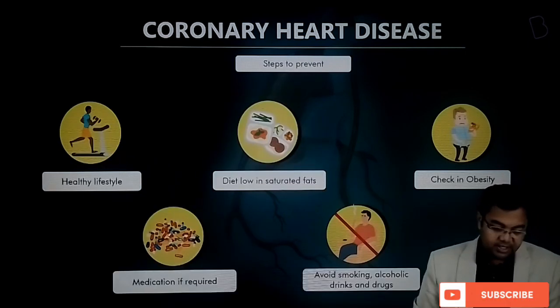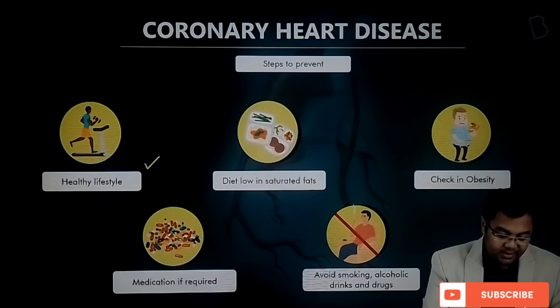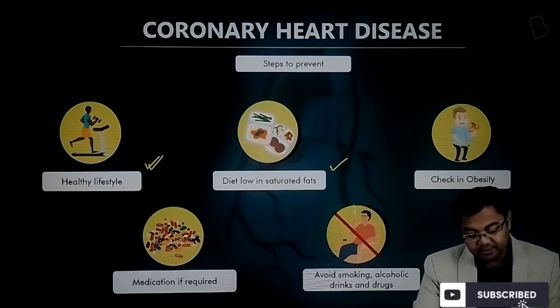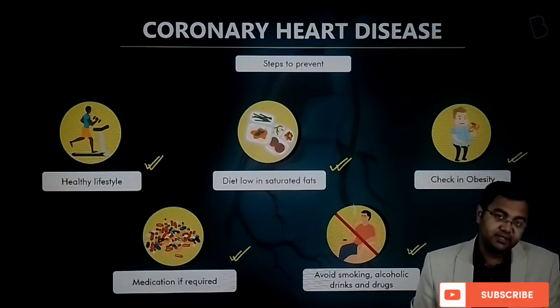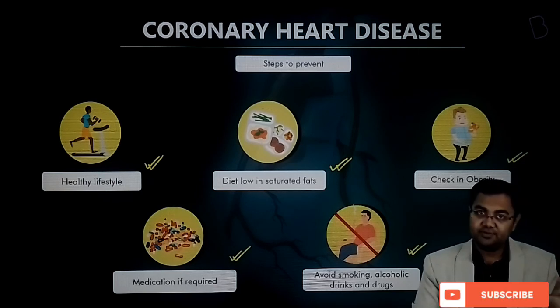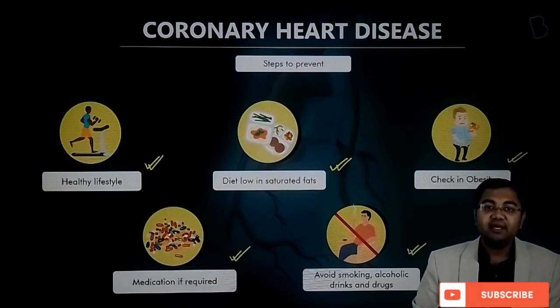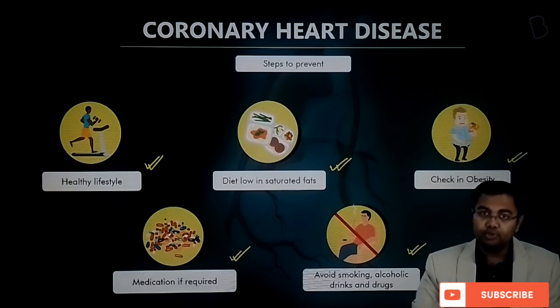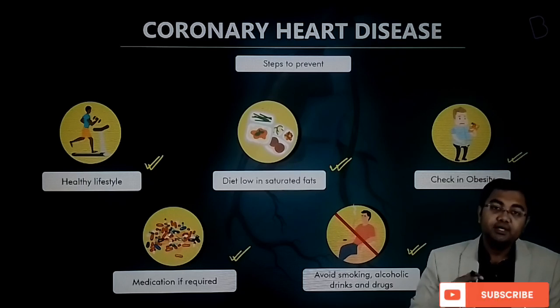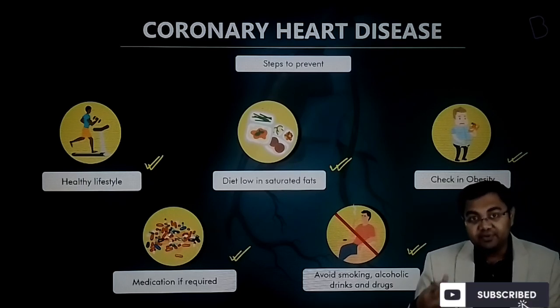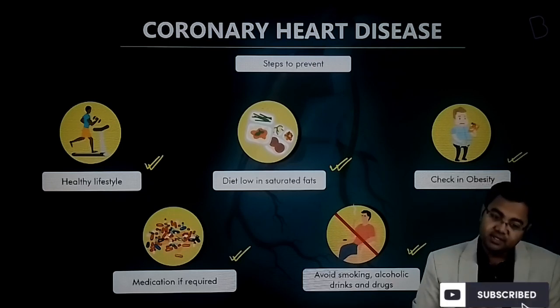Steps to prevent coronary heart diseases: maintaining a healthy lifestyle, diet low in saturated fat, checking obesity, medication if required, and avoiding smoking, alcohol and drugs. So almost the same things as we discussed for high blood pressure. And as I said, for most of the non-communicable diseases, you'll see that all the preventive measures are actually the same.